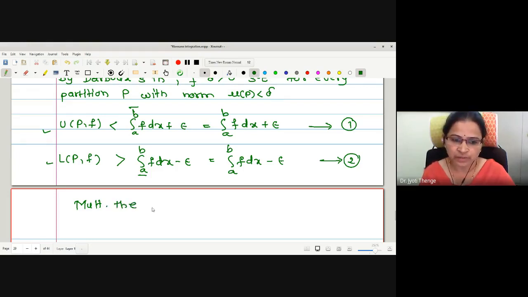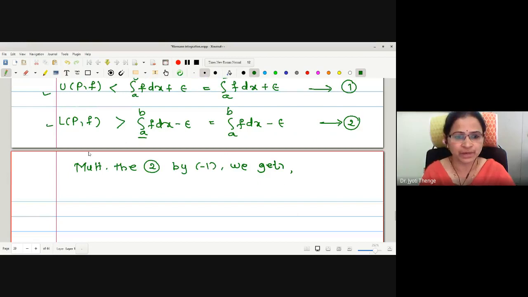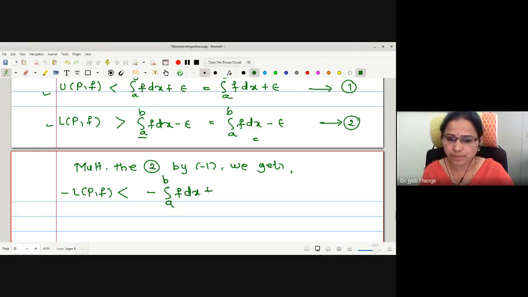Therefore, I will write: multiply 2 by minus 1, we get minus LPF, and this strictly greater becomes strictly less. What is the effect on this term? Negative integration a to b f dx plus epsilon. Is that okay?